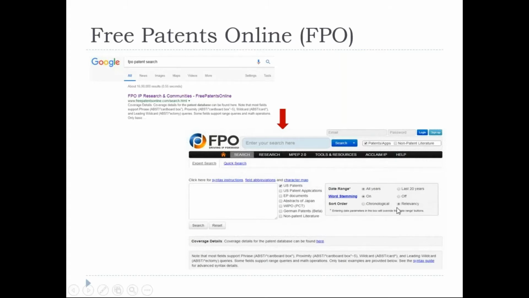This is the important thing which we can understand by using this Free Patents Online website. What is the meaning of relevancy? Relevancy is simple. If your keyword matches 100%, it will set one range. It starts with 1000, right? 1000, 999, 980.